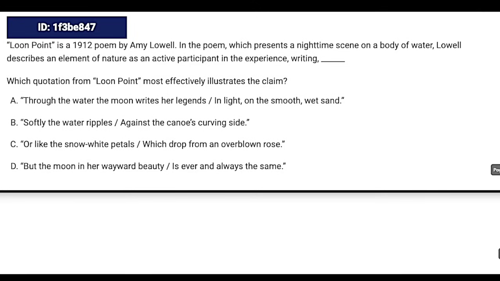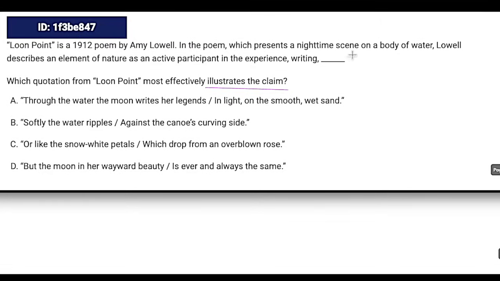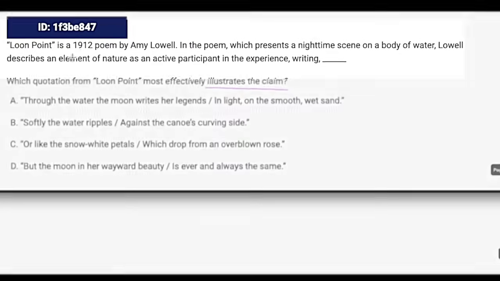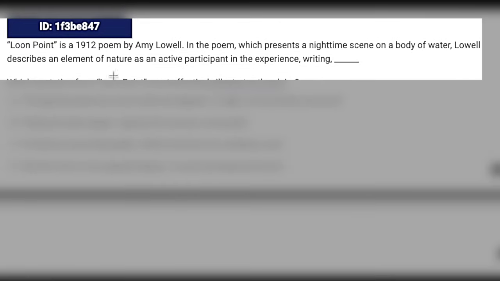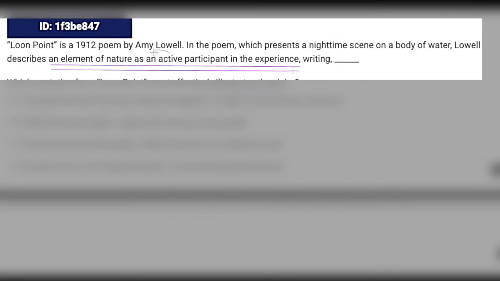So first of all, there's really only one thing we need to focus on with these, because they're always going to be command of evidence questions. It's always going to ask us to illustrate the claim. So all we have to do is figure out what the claim is. Lowell, that's our author, describes an element of nature as an active participant in the experience. So the claim is that the author is describing an element of nature as an active participant in the experience. So really we're focusing on this part here. If I were to really hone in on two words, I would say active participant. Those two words are probably the most important.